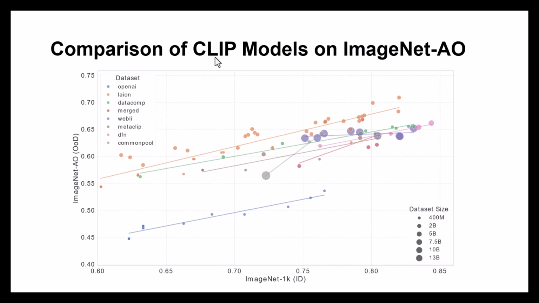However, we also observed that dataset size alone isn't enough. The quality and curation of the data plays an important role. As you can see, some models trained on a smaller dataset have better performance than models trained on larger datasets.